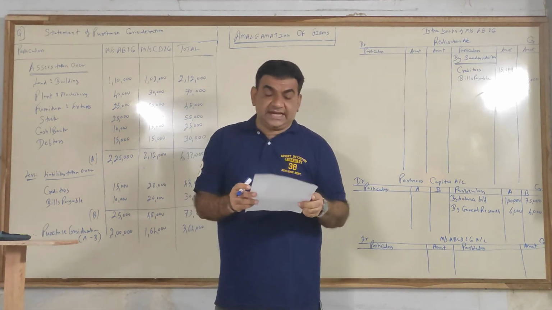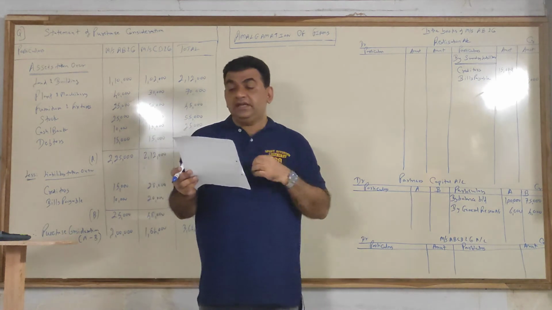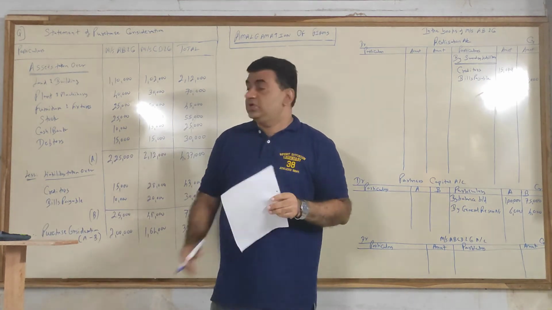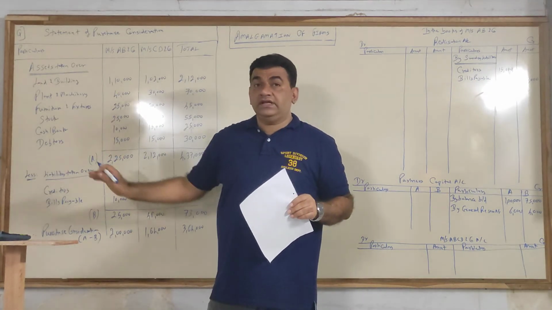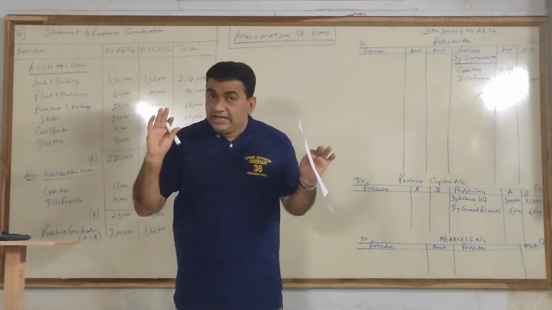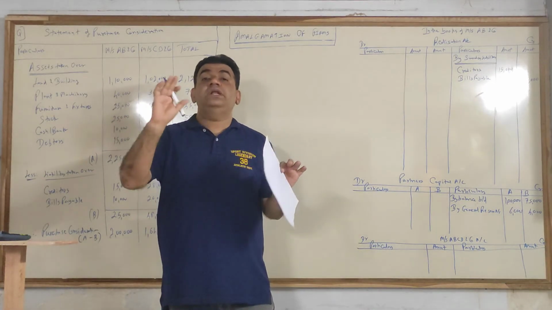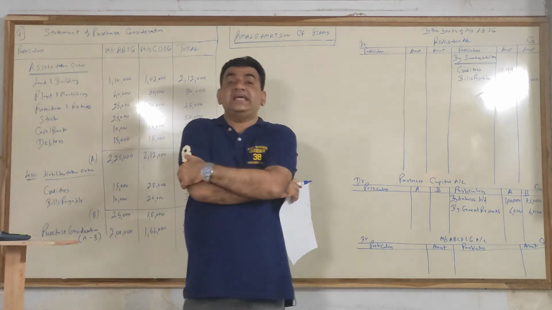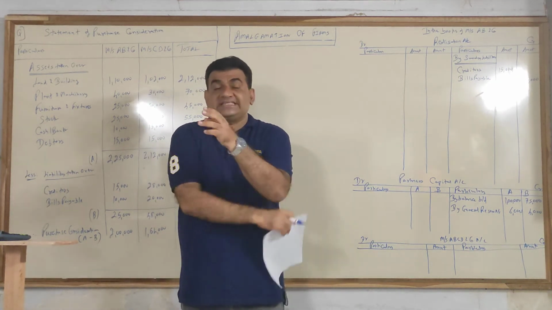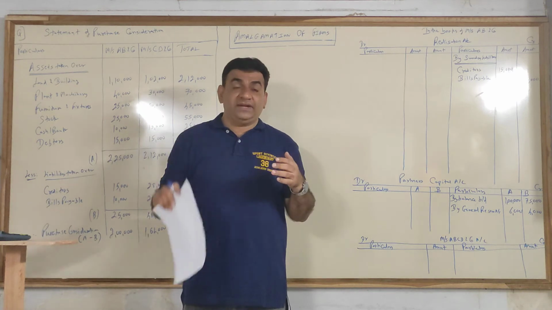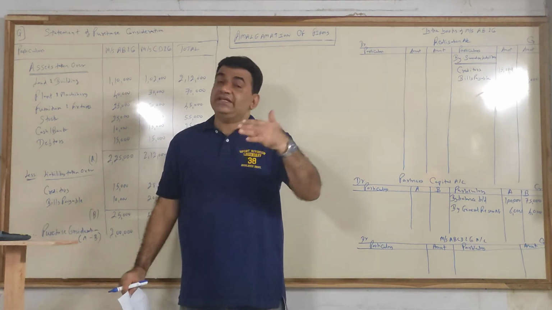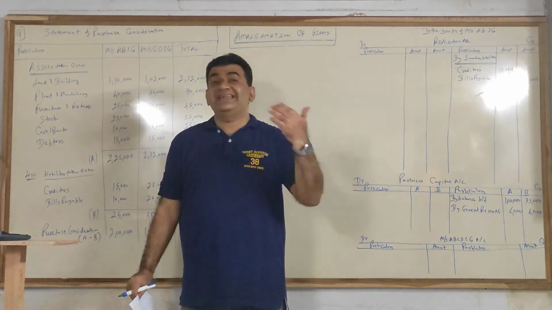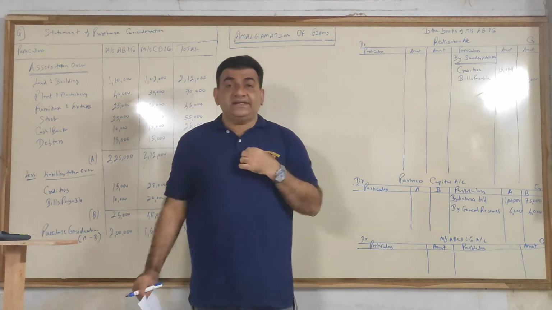Come to the asset side. Land and building till debtors, all 6 are taken over. Now remember, in the realization account only those assets will come which are realizable. When I say realizable, I mean those assets against which you can get money, either by selling assets or through recovery.